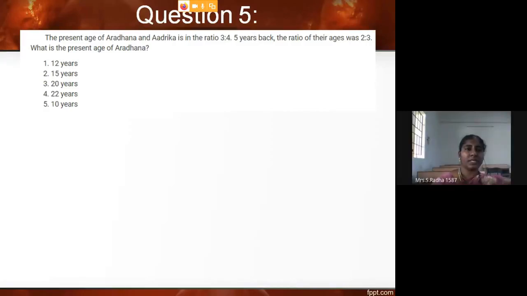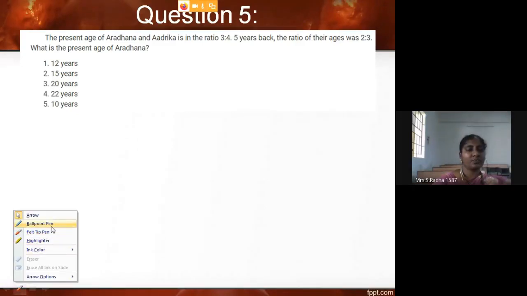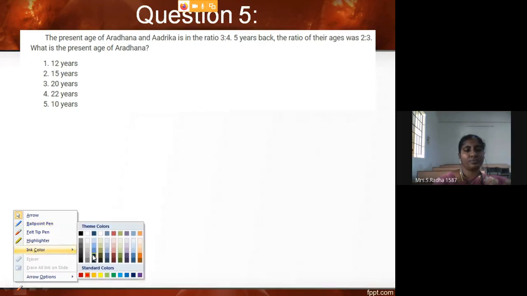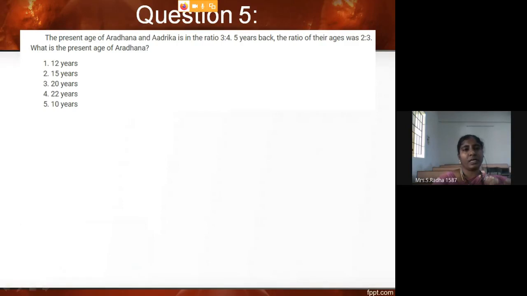So if we read this question, the present age of Aradhana and Adrika is in the ratio of 3:4. Five years back, the ratio of their ages was 2:3. What is the present age of Aradhana?